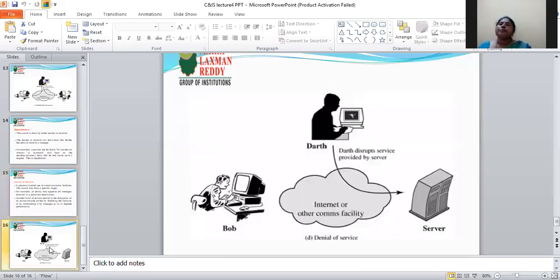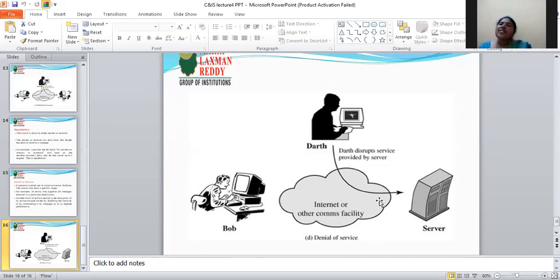See the diagram. Here there are Bob and the server. Darth, the unauthorized person, disturbs the service provided by the server. The server provides services to the sender and receiver, and the unauthorized person disturbs them.